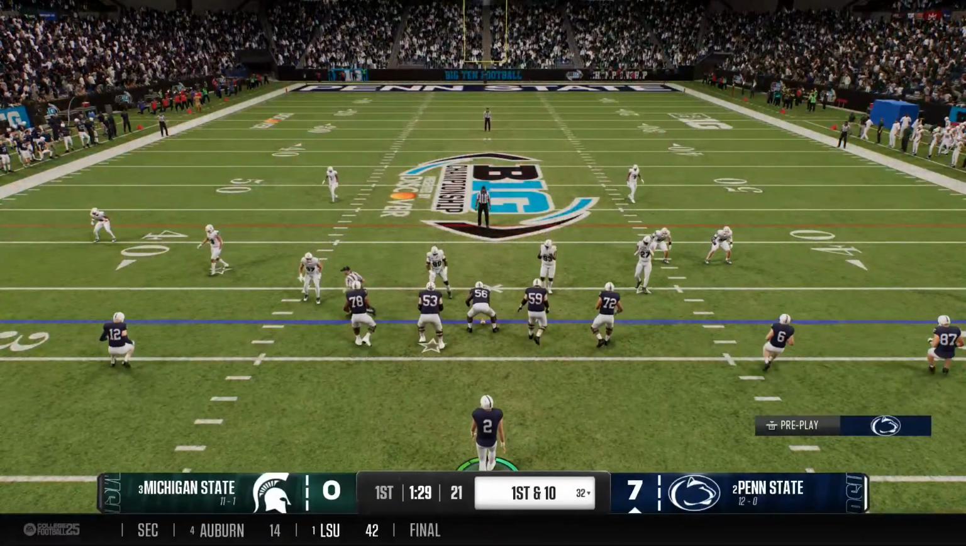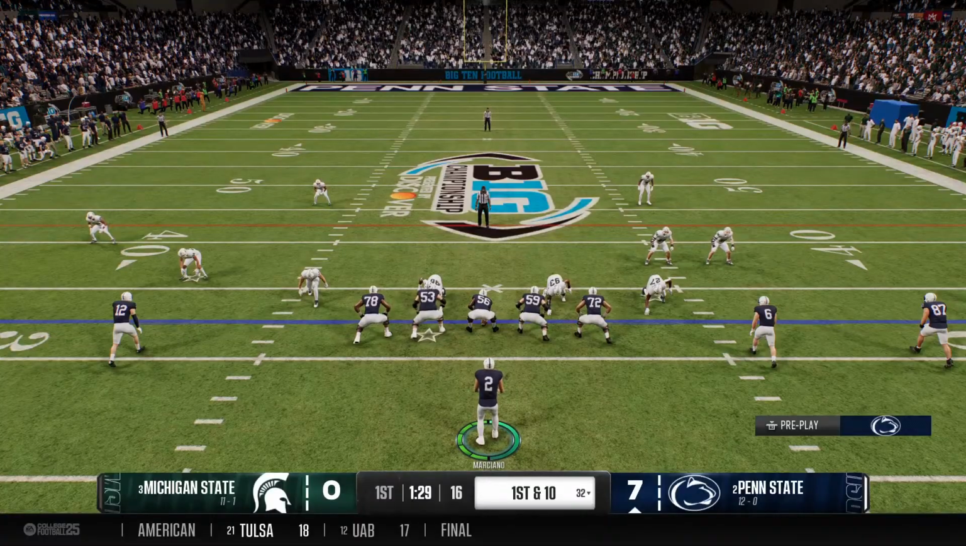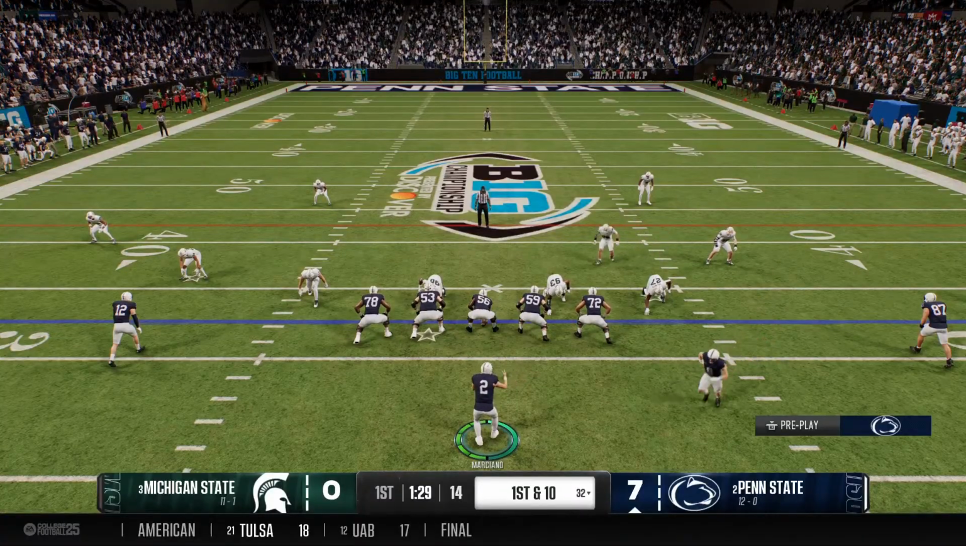And the Penn State offense comes back on the field. They were clicking last time. Great protection. The pitch and catch was solid. Right down for a touchdown.